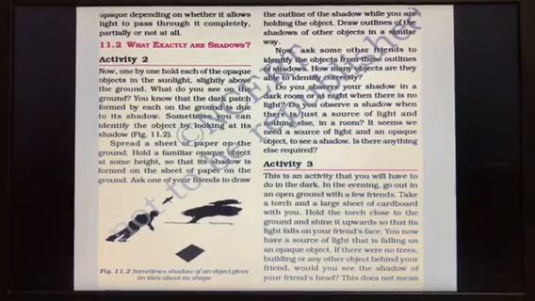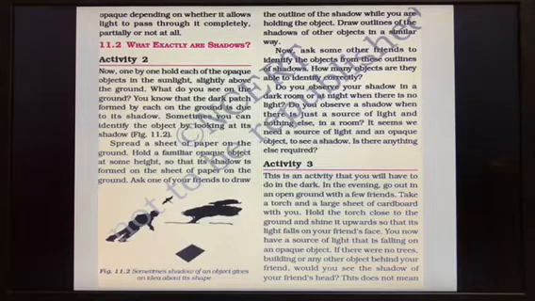It seems we need a source of light and an opaque object to see the shadow. Is there anything else required? So now to form a shadow, first of all, the object must be opaque, and there must be a source of light to form a shadow. Other than that, we have read already what all we need.